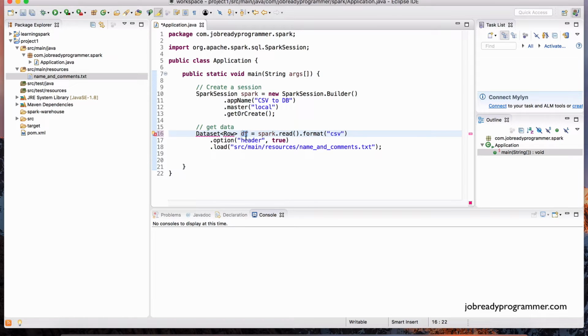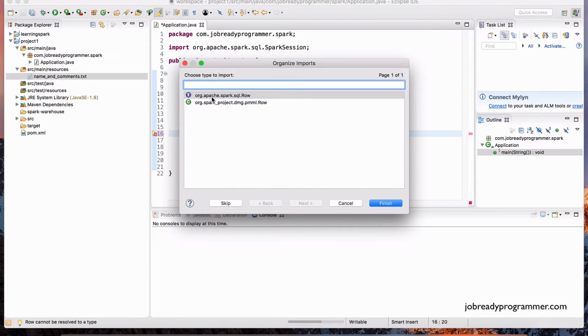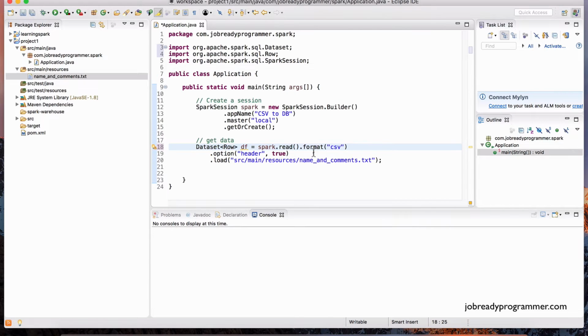Okay, you can name this variable anything you want, but in a lot of the code examples that you'll see online as well as on the Spark website, they use this df variable to indicate that this is a data frame. Okay, so let's do Command-Shift-O to bring in the imports. And notice it's bringing in org.apache.spark.sql.Row. So make sure you get the right import there.